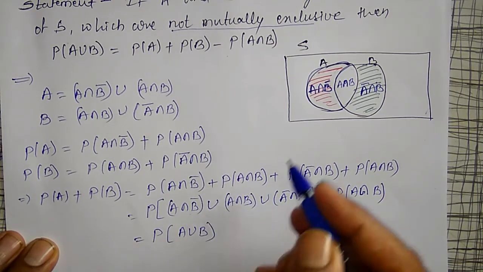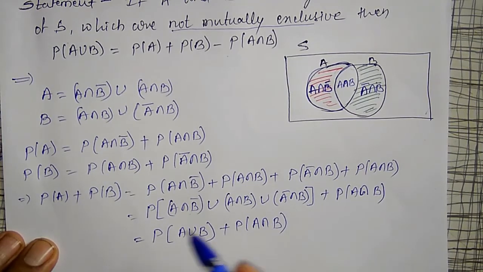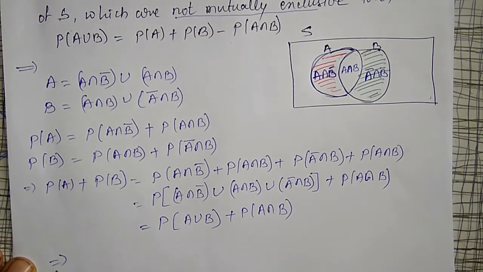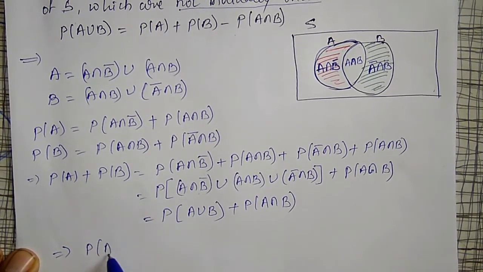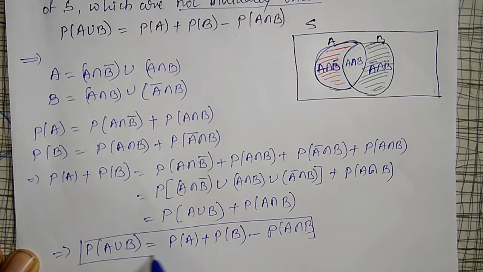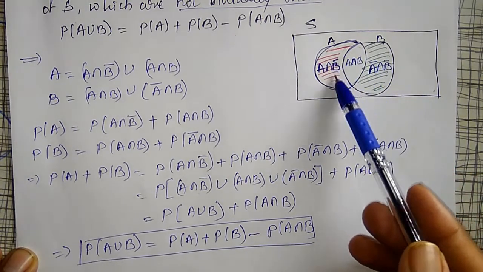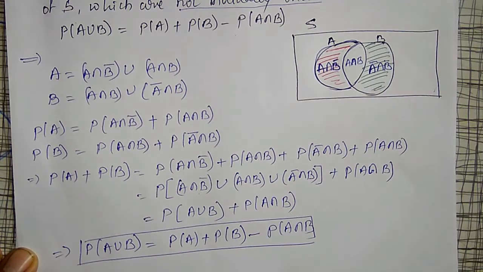All these three sets together will represent as the A union B plus probability of A intersection B. This A intersection B I can shift to the left side, then my required answer will come as probability of A union B is equal to probability of A plus probability of B minus probability of A intersection B. This is a very, very important theorem. Many times, only few steps are there. Okay, you should know how to represent in a Venn diagram and then proof.